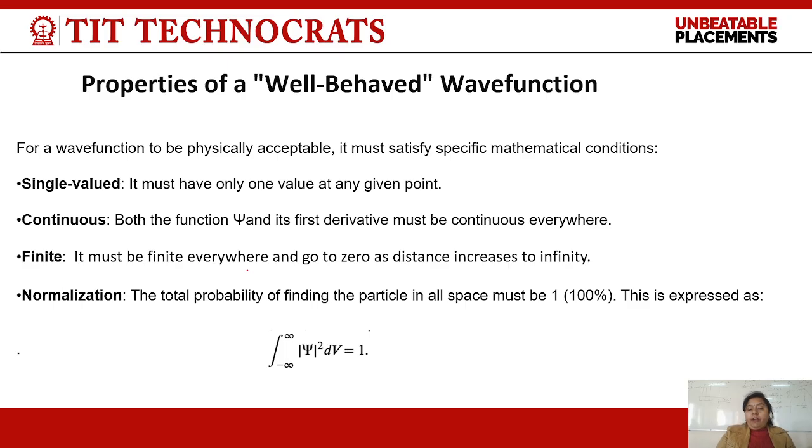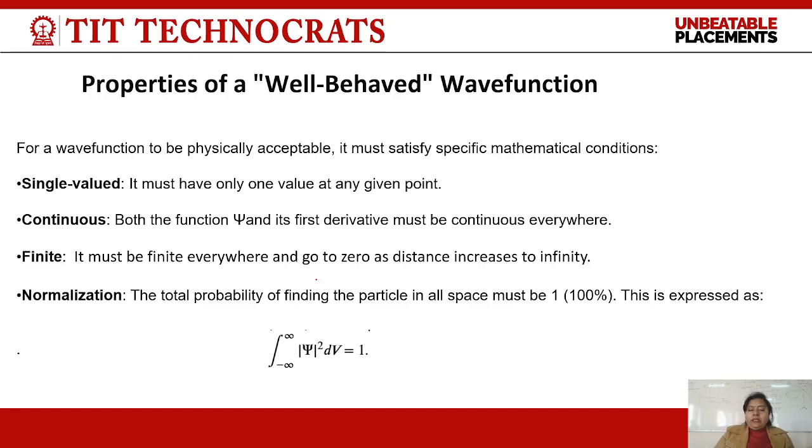Next, it must be finite everywhere and go to zero as distance increases to infinity. It cannot be infinite, because the wave function is a probabilistic thing, and if it were infinite, the physical laws would vanish.